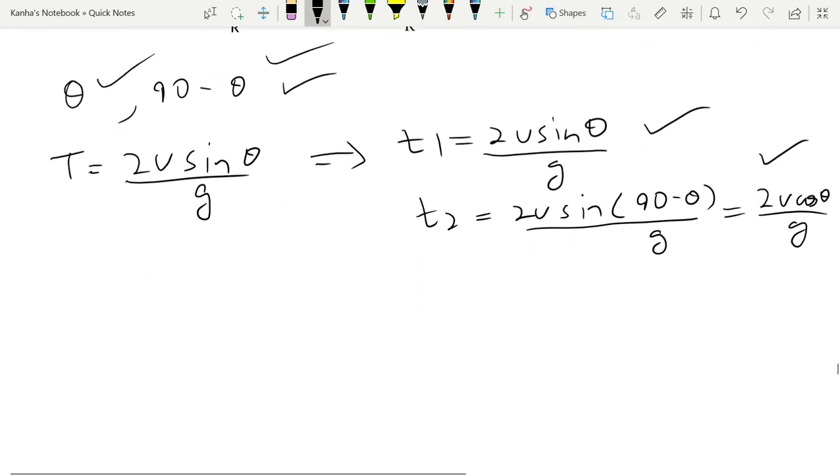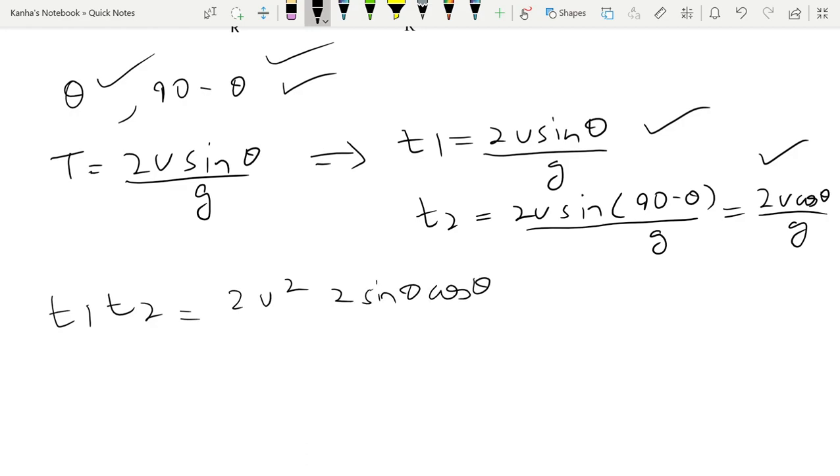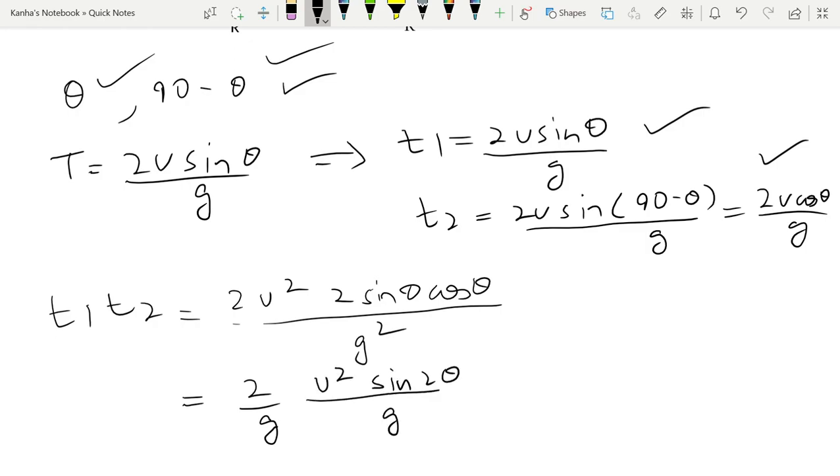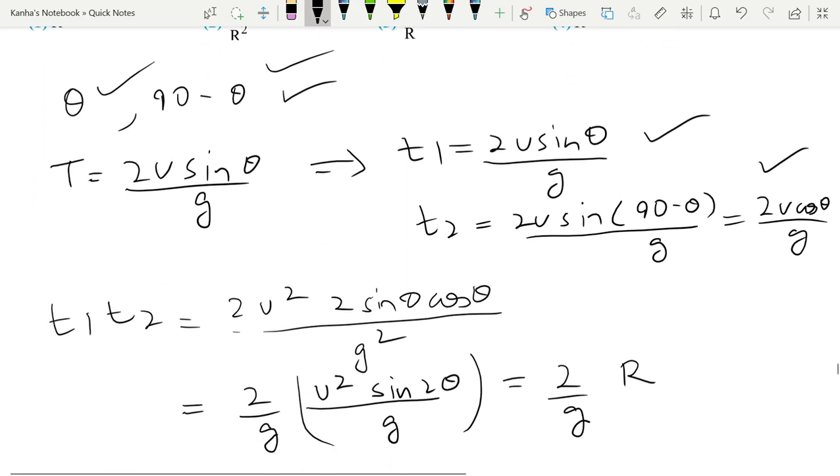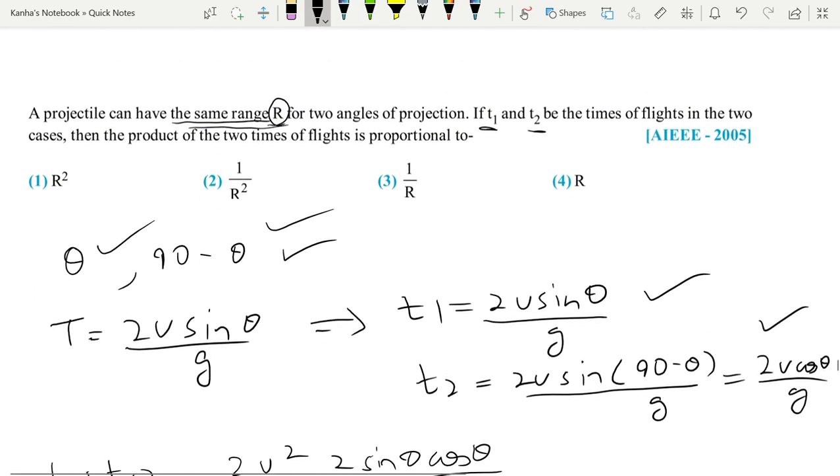Now what you do is multiply T1 and T2, which is equal to 2u square times 2 sine theta cos theta divided by g square. That is nothing but 2 by g into u square sine 2 theta by g, and this quantity was your R. So you have 2 by g into R. This is fairly simple. So what you find is that it is proportional to R. This is the right answer.